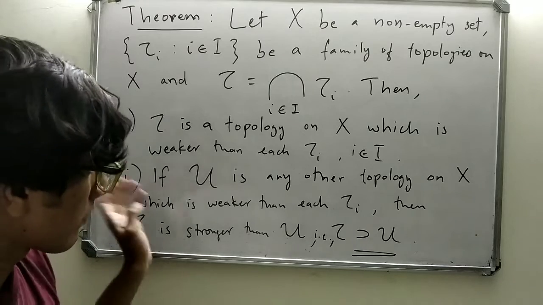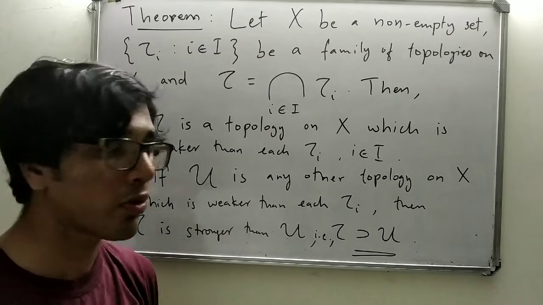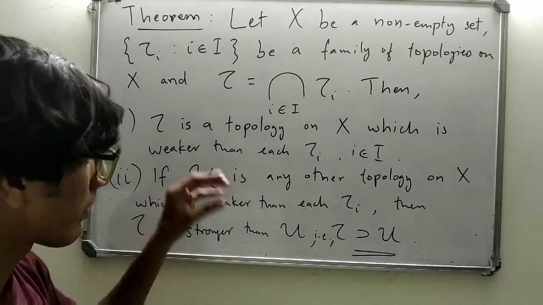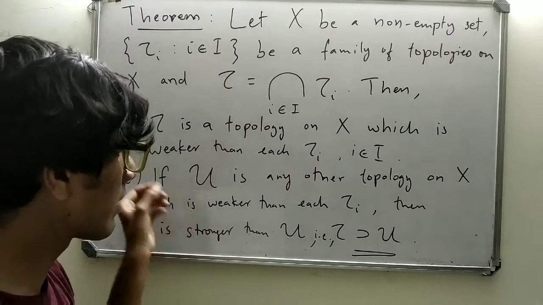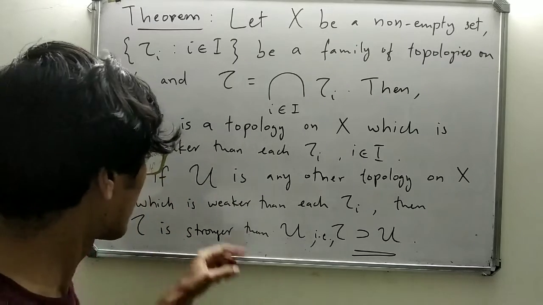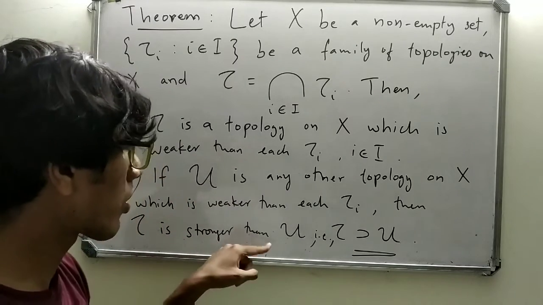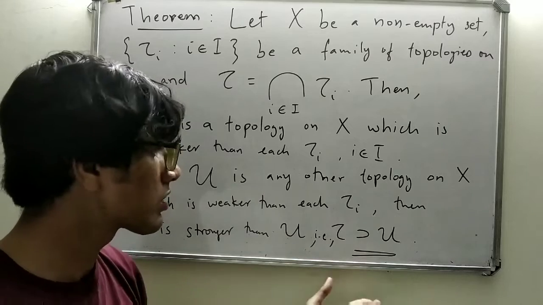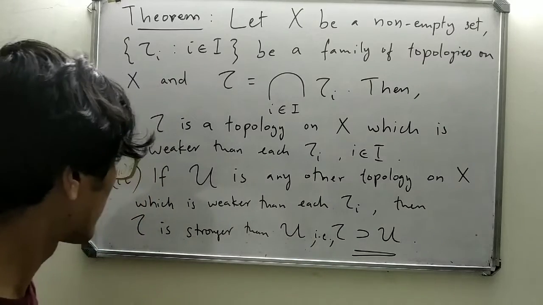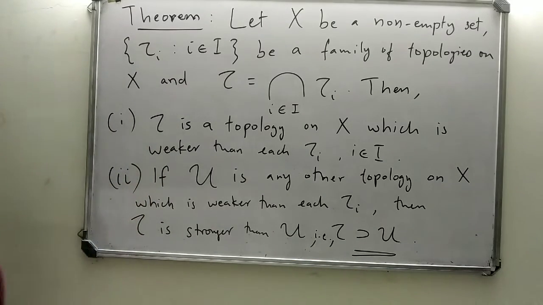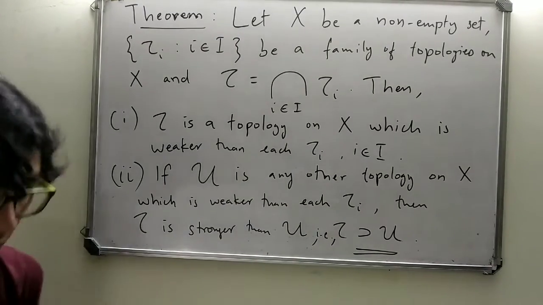Now for the second statement, if U is any other topology on X which is again weaker than each τi, then τ is stronger than U. That is, τ contains U. I hope that's clear. So we shall prove the theorem.